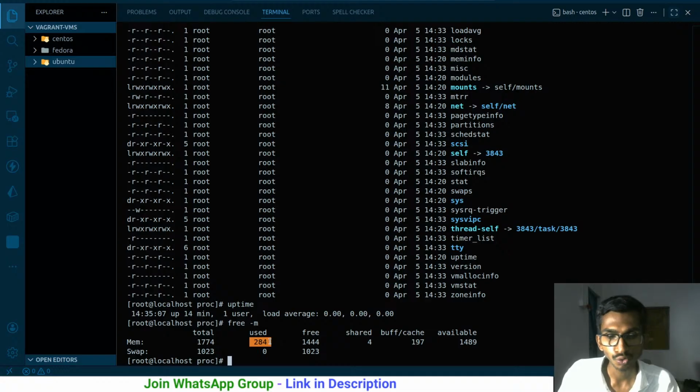This much is being used, 284 MB. 1444 MB is free. Shared is 4. Buff or cache 197. I think this is the caching thing that we have over here. And available is 489 and all. That's fine. And even you are getting this swap thing, I'm not aware of what this is, but okay, these are the things that we get.